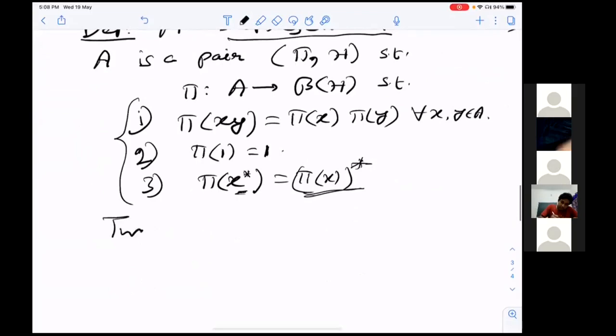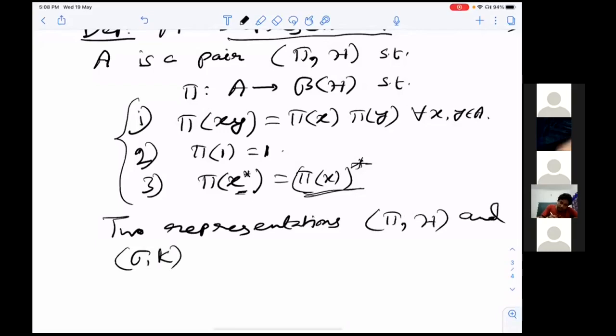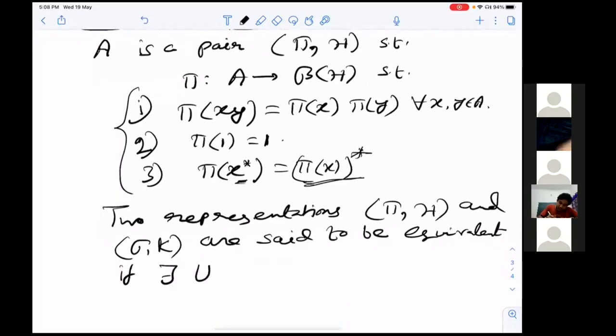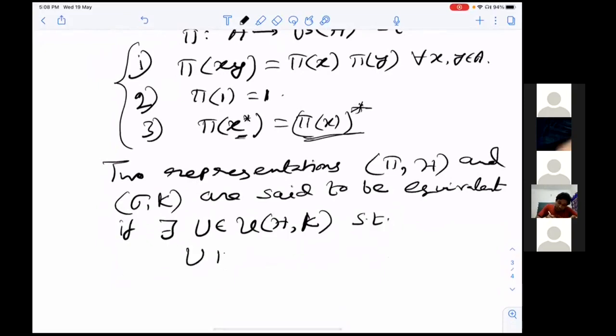Two representations (pi, H) and (sigma, K) are said to be equivalent if there exists a unitary operator U from H to K such that pi and sigma intertwine, that means U pi(x) equals sigma(x) U for all x in A. So we don't distinguish between these two representations.